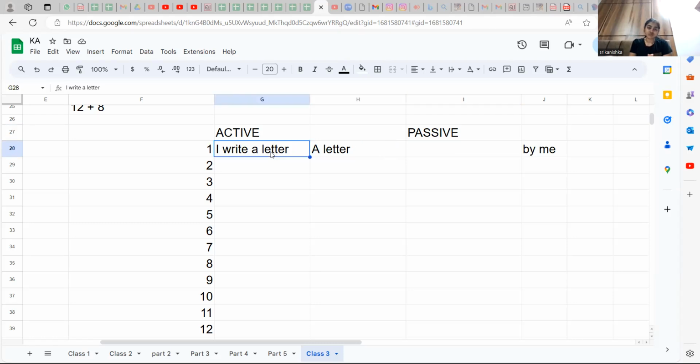I write a letter: I'm giving importance to I. A letter is written by me: I'm giving importance to the letter. Whenever you are giving importance to the object, it is called passive voice. Whenever you are giving importance to the subject, it is called active voice. Active, passive. I write a letter, a letter by me. Everywhere it is going to be like this.